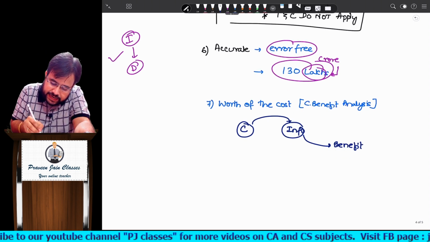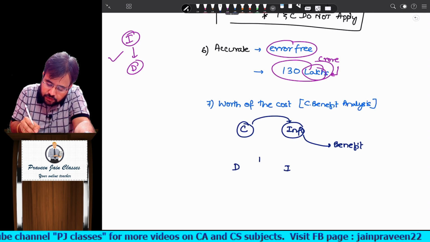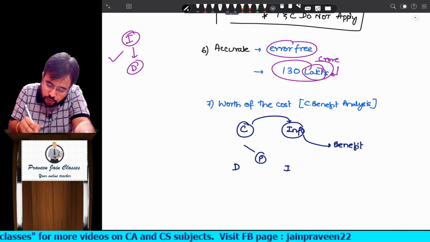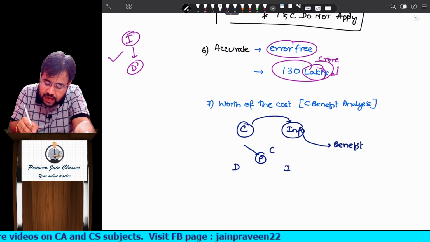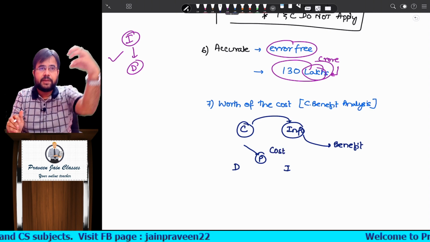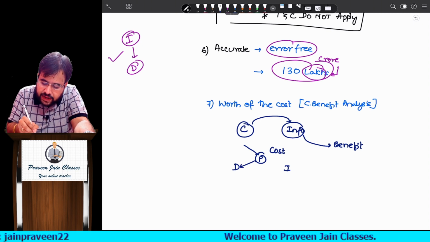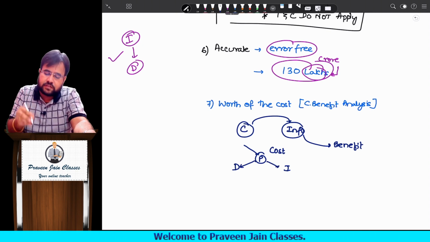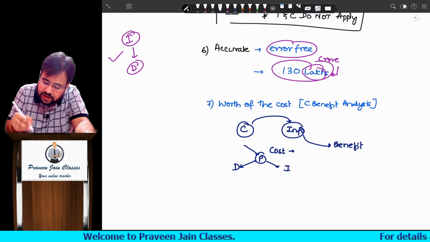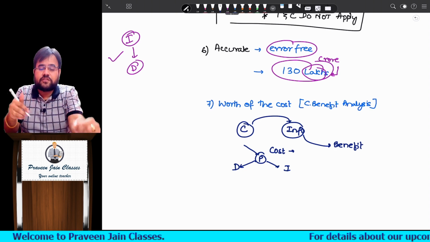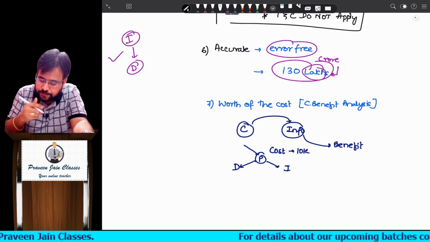Sir, for data to information process, every process you have to incur cost. To process what? Data into information you have to incur cost. Imagine the cost of generating information is 10,000.